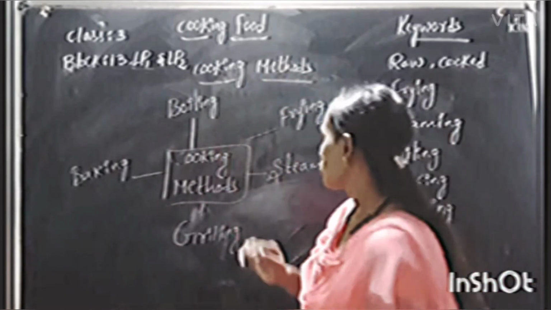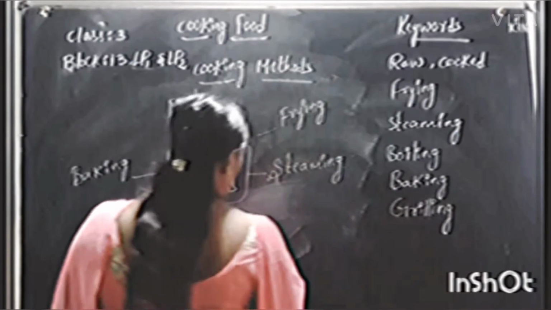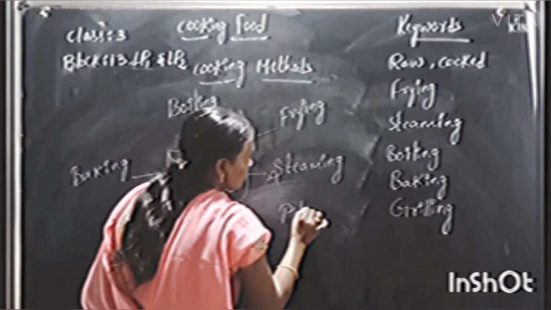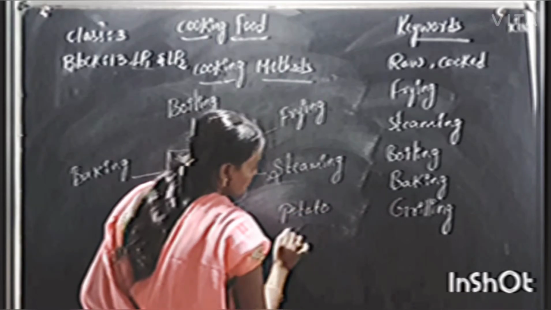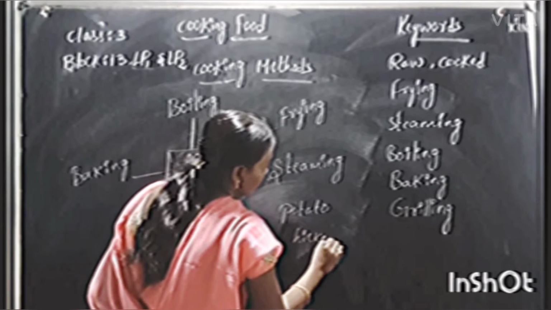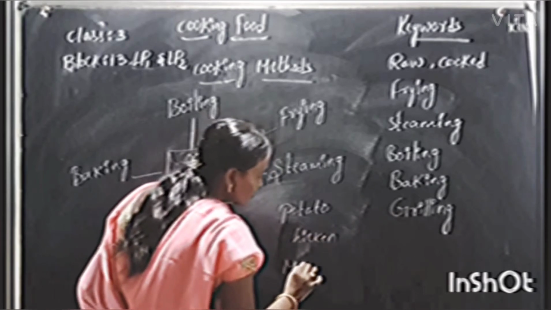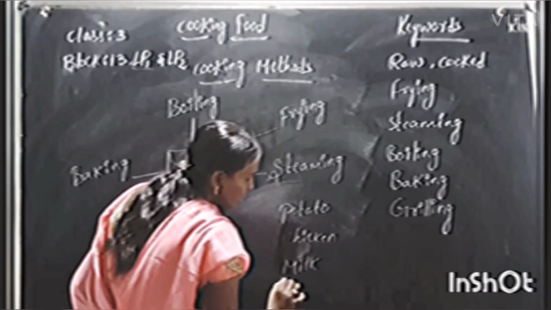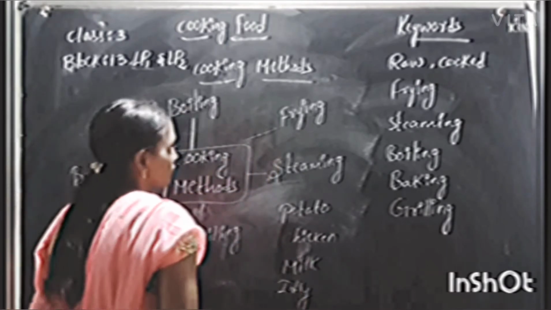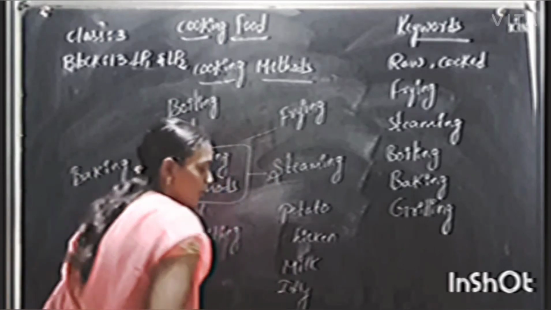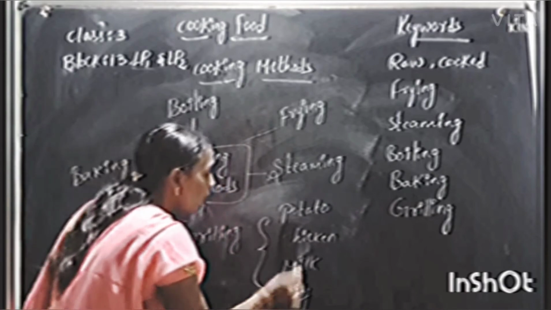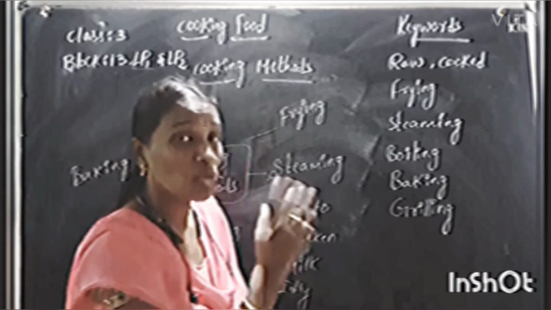Okay, I am going to write some food items here. You have to tell me how I can cook these food items. Potato and chicken, milk, idli. Okay, these are the food items. Tell me what methods I have to use to cook these food items.